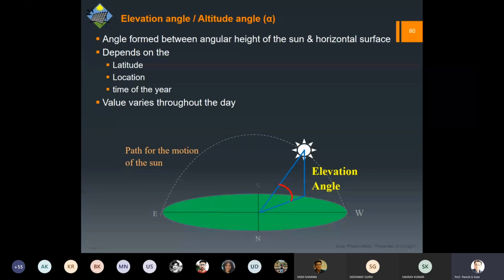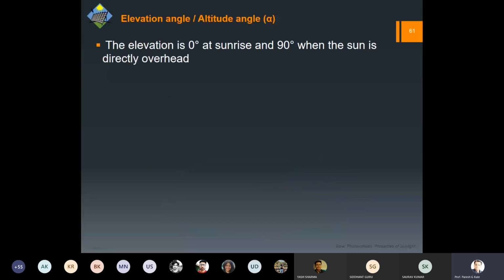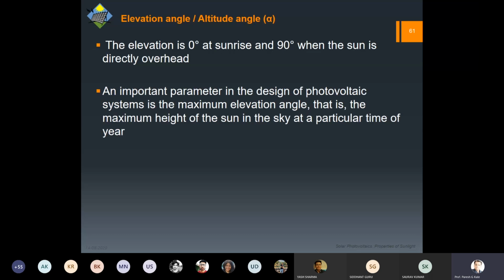So this value will obviously vary throughout the day as well as throughout the year. Now, this again has nothing to do with the standard time, it has to do with the position of the sun with respect to the place that you are thinking. So obviously the elevation will be 0 at sunrise and 90 when the sun is directly overhead.